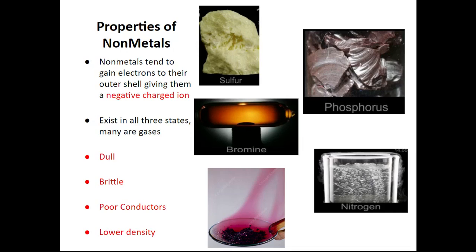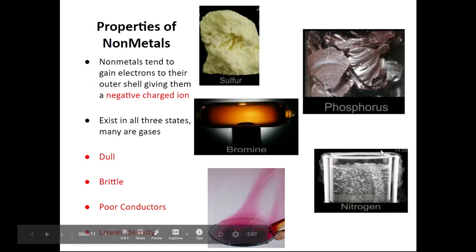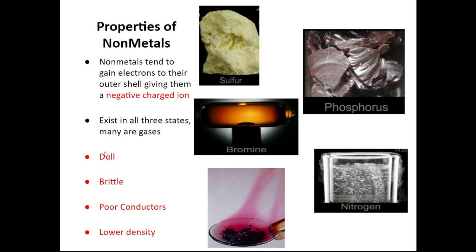Different nonmetals exist in different states. So we have bromine, which exists as a liquid. We have sulfur as our solid. We have nitrogen gas, oxygen gas. We have the noble gases, so helium, and neon, and argon. But they're dull, they're brittle, they're poor conductors of heat and electricity, and they typically have lower densities.